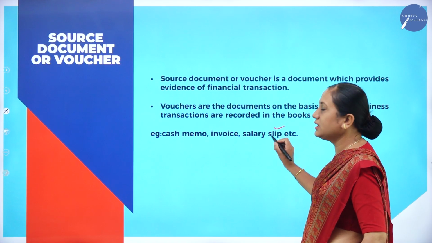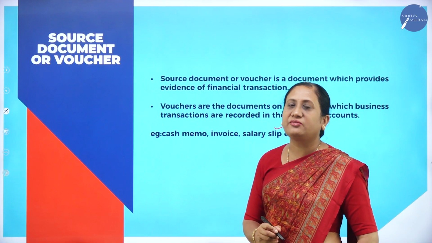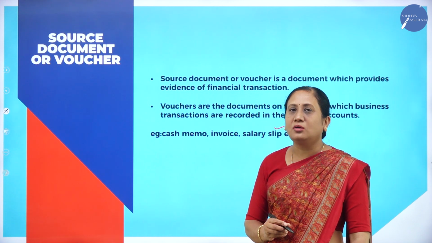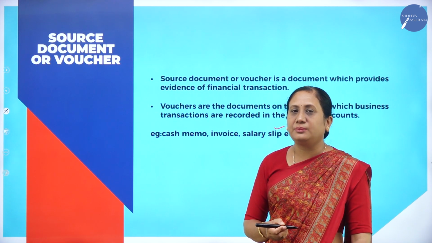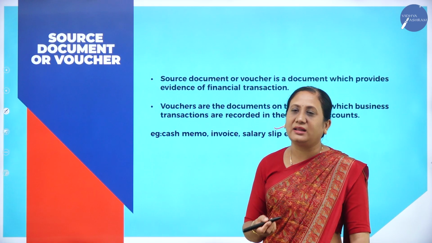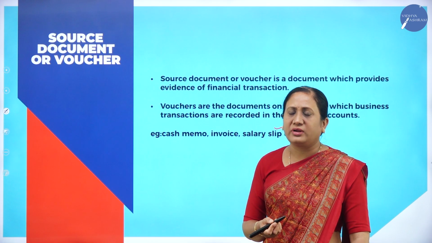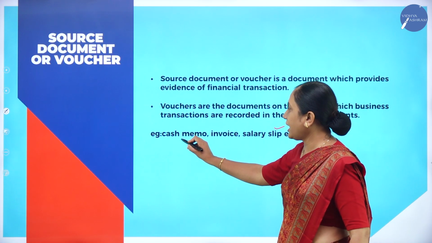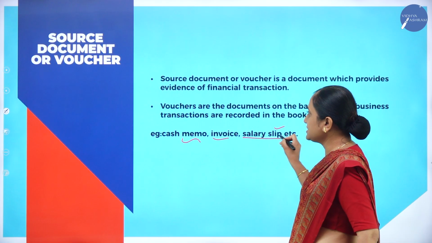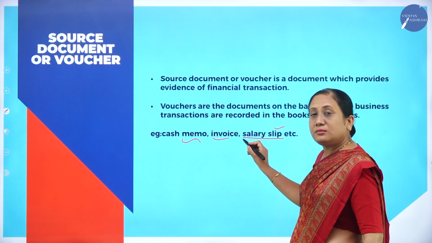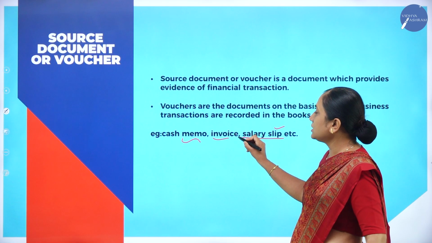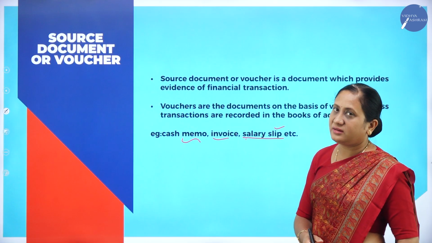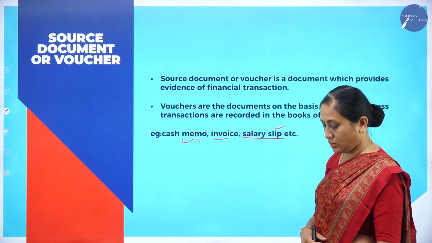The next is salary slip. The employees work in an organization, and for them, every month salary has to be paid. So the businessman prepares the salary slip. It is a proof that he has paid the salary to his employee. All these, cash memo, invoice and salary slip, are proof. All these are source documents. Looking at these source documents, the businessman will record the transactions in the books of accounts.